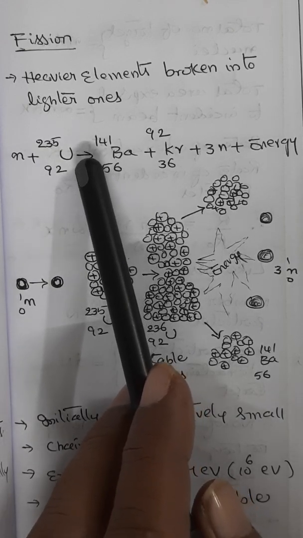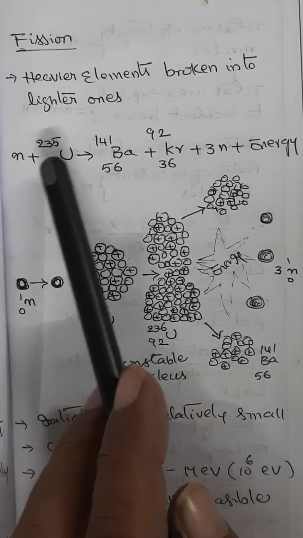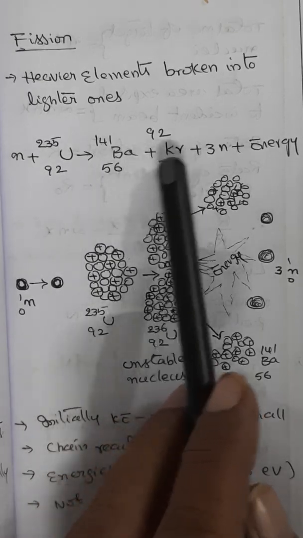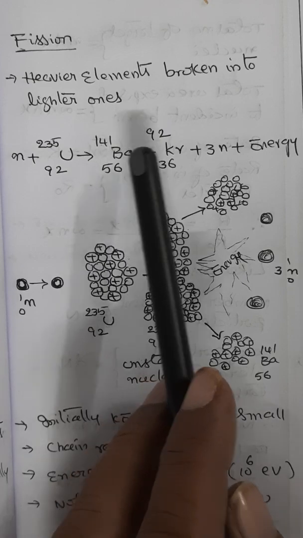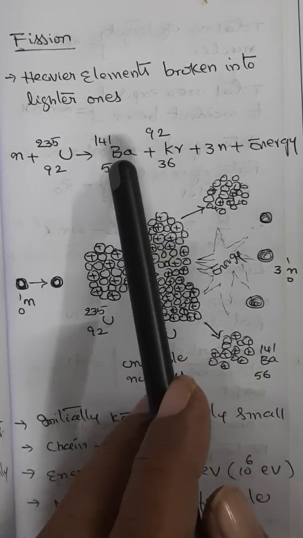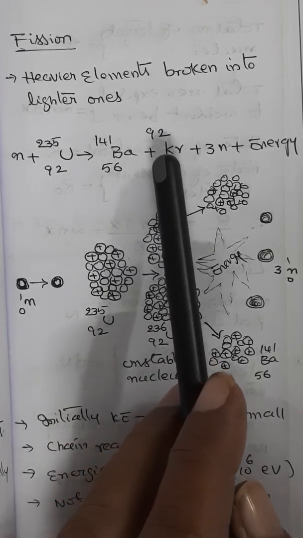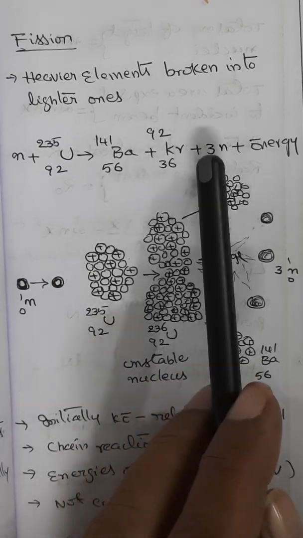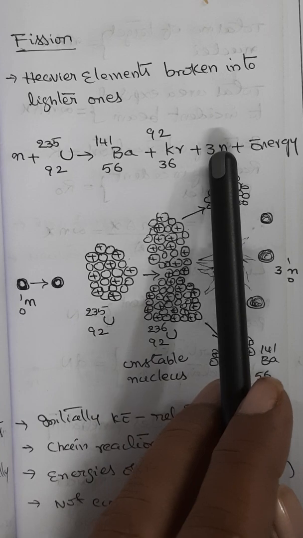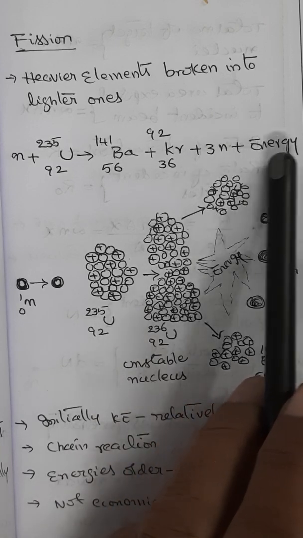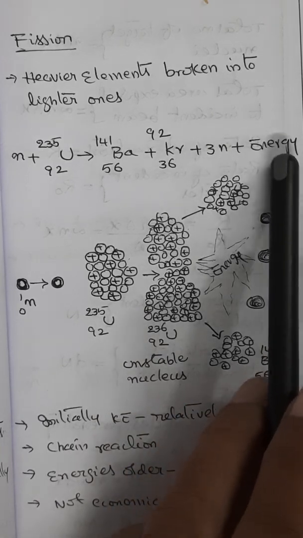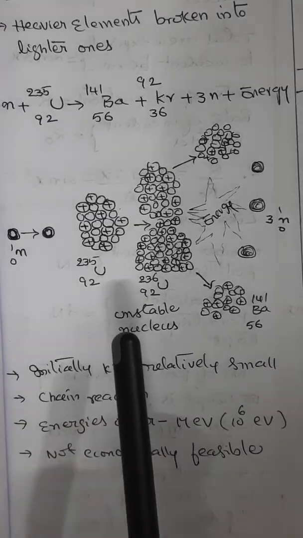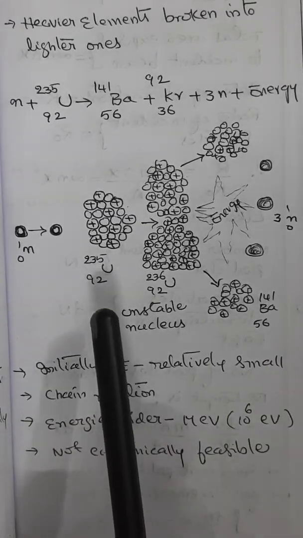So uranium-235, when bombarded with a neutron, breaks into two different nuclei, barium 141 and krypton 92, along with emission of three more neutrons along with energy. So schematically you can look at fission reaction like this.